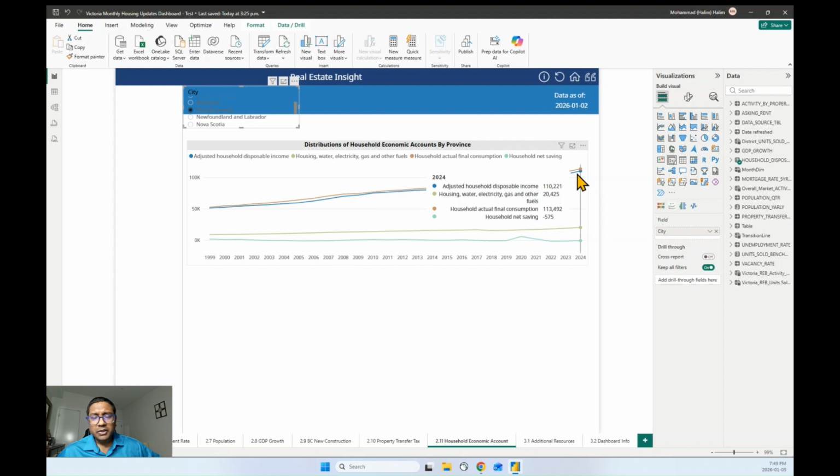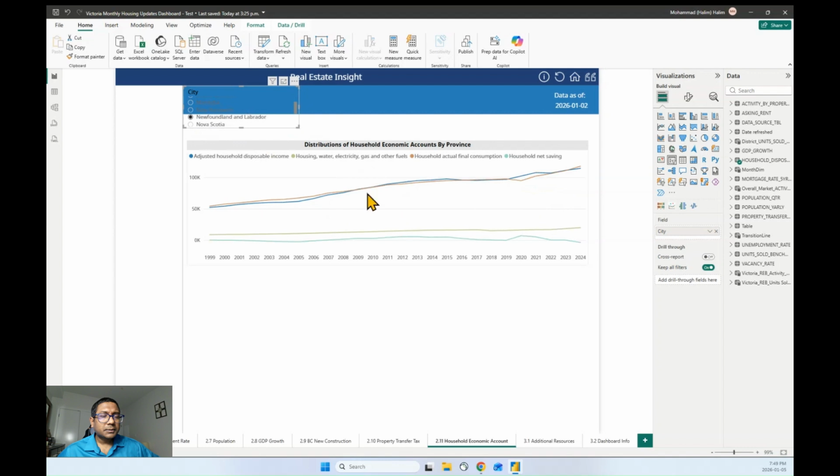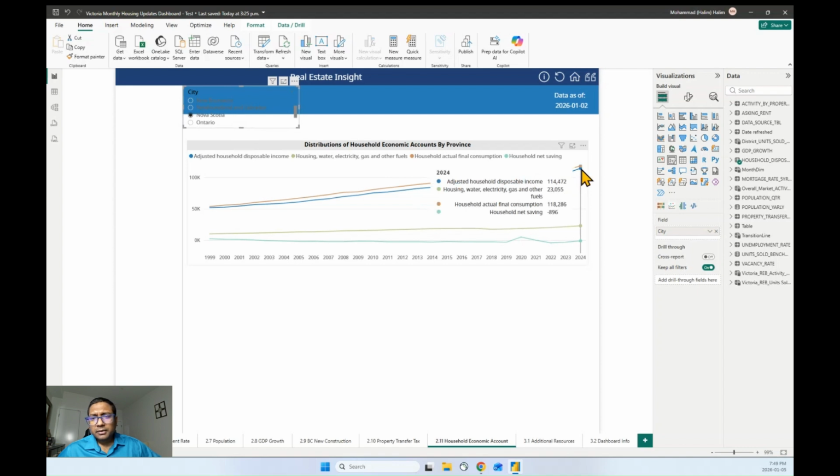For Newfoundland, we see a pattern similar to New Brunswick. They have a very similar income level, $114,000, their housing utility bill is $20,000, and their net savings is negative $3,400. For Nova Scotia, we can also see a very similar pattern to the other Atlantic provinces, New Brunswick and Newfoundland.